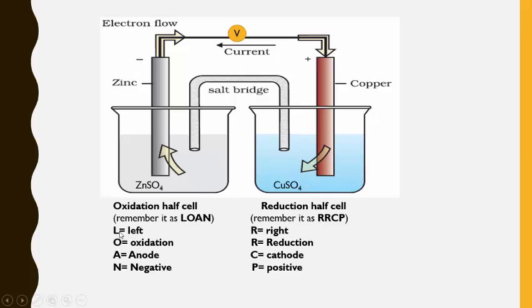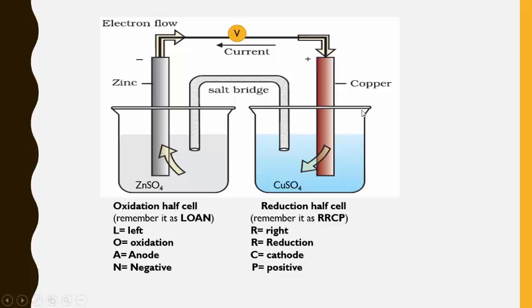Then just the opposite. L's opposite is R. Left is right, oxidation is reduction, anode is cathode, negative is positive. So if you remember LOAN, you can easily write the reduction half cell because it is just the opposite. R is the right hand side, reduction half cell. C stands for cathode, and P stands for positive.